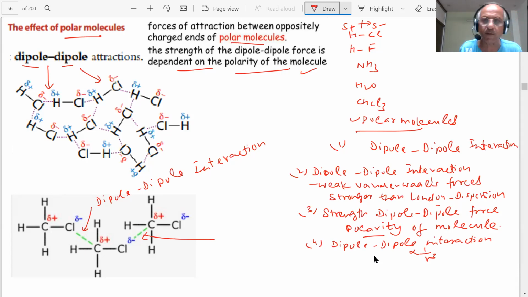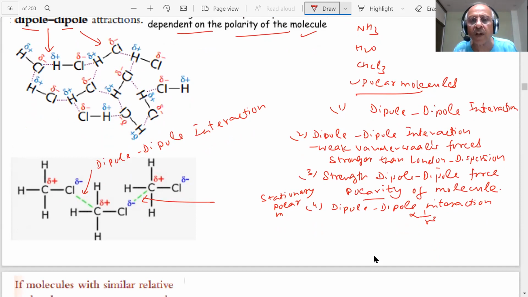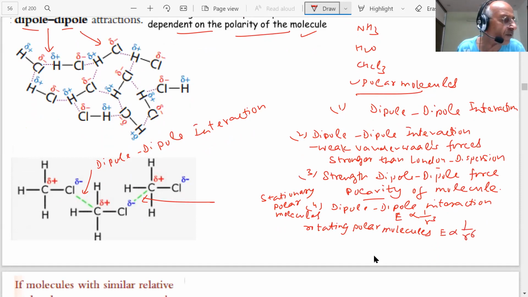For stationary polar molecules, 1 by r cube. And for rotating polar molecules, the dipole interaction energy I'm talking about is inversely proportional to 1 by r6, as we have shown here.